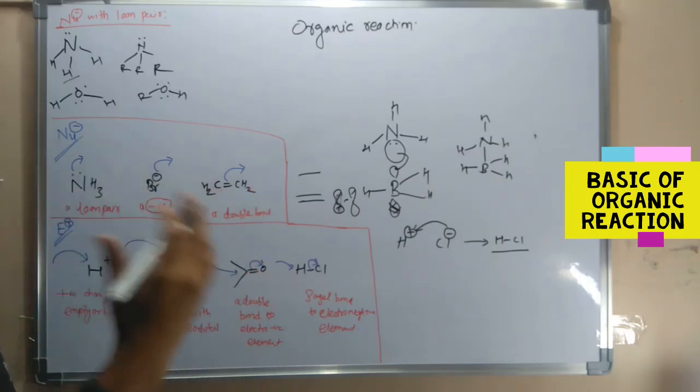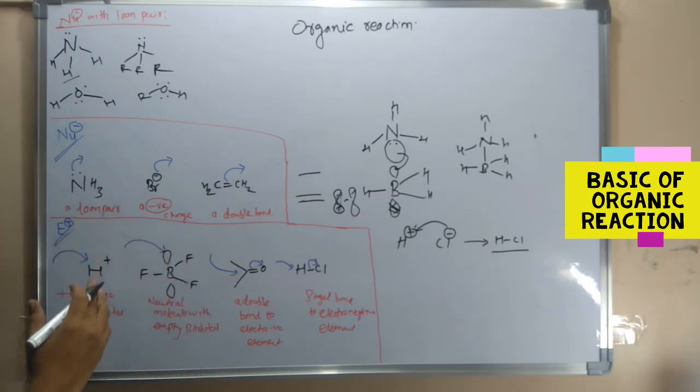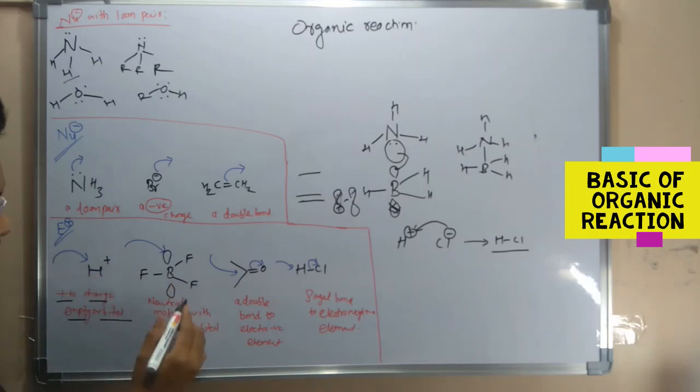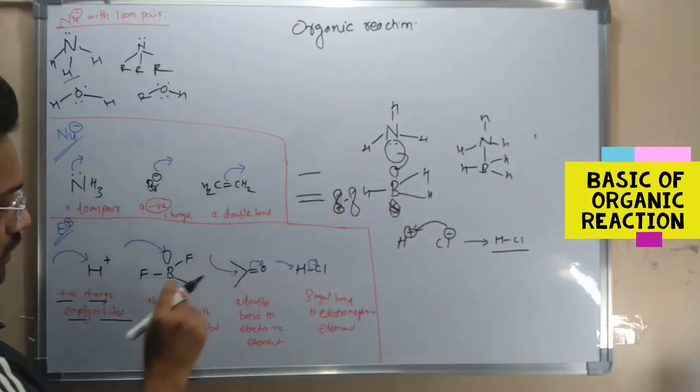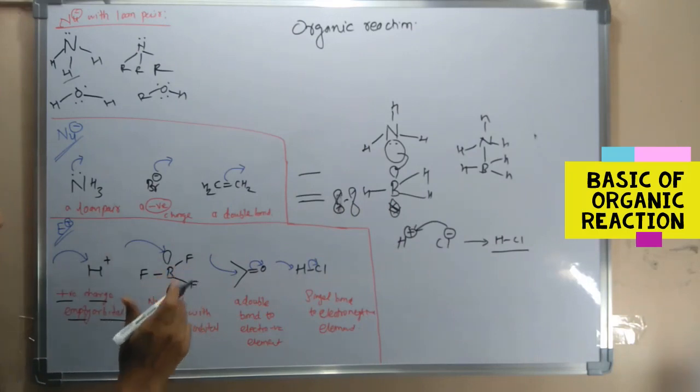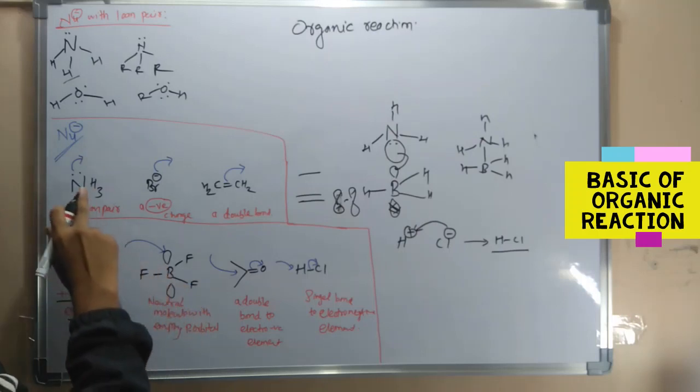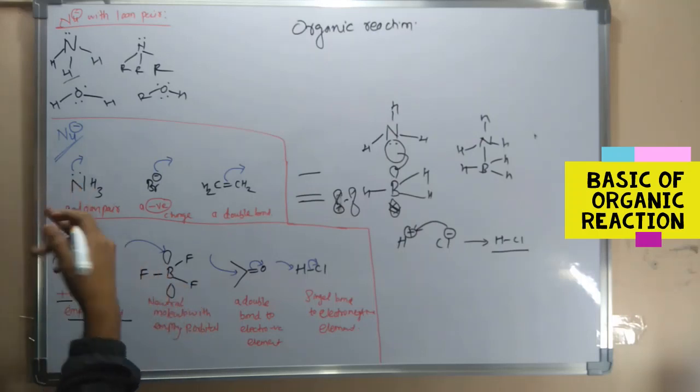Now moving to electrophiles. These electrophiles have the capacity to accept electrons from the nucleophile. See this H+, it is electron deficient, with a positive charge and an empty orbital. That's why it accepts the lone pair of electrons. Then this is a neutral molecule with an empty orbital. You see, it's BF3. The empty orbital is there, and it accepts electrons from an electron rich species, from NH3 or any other species.